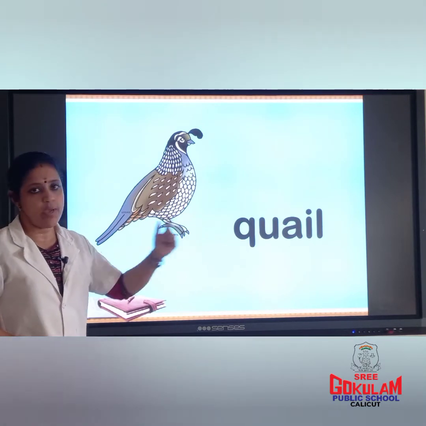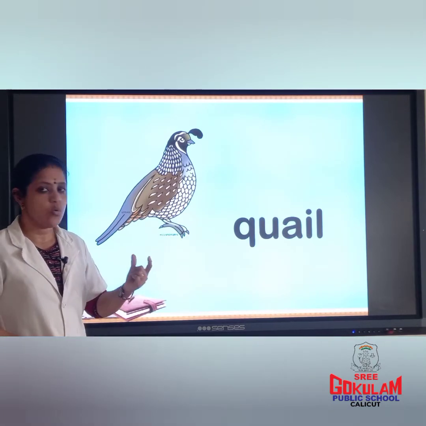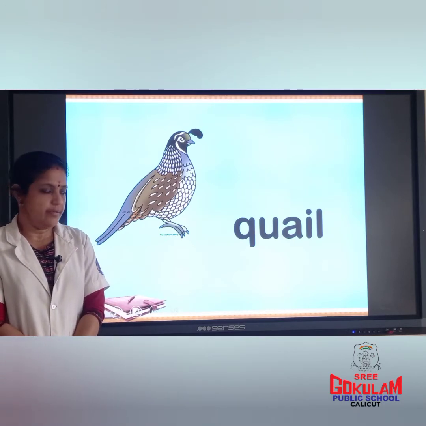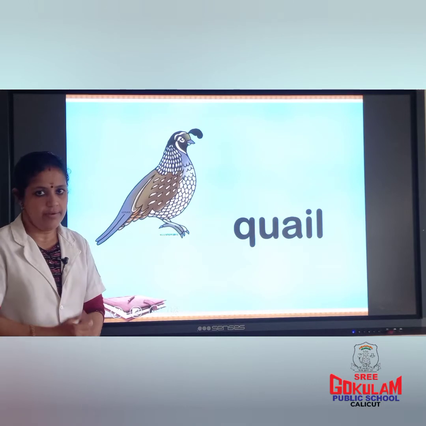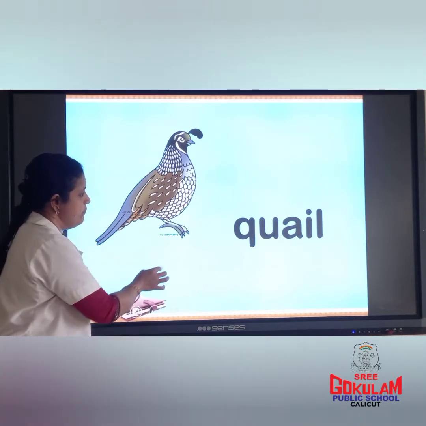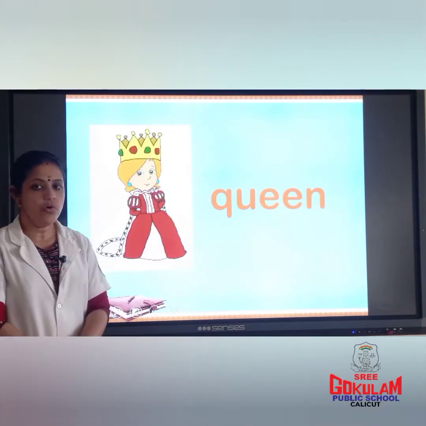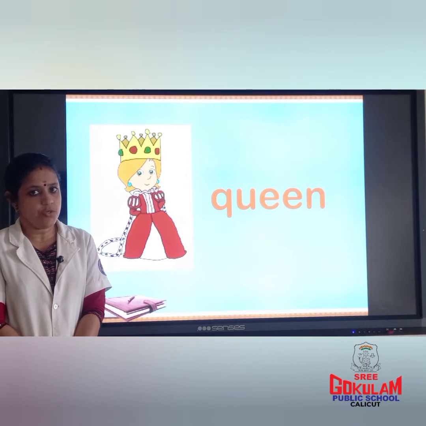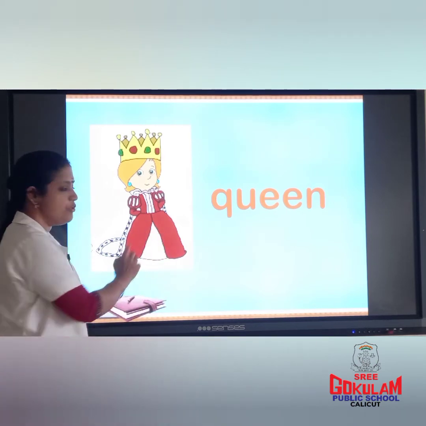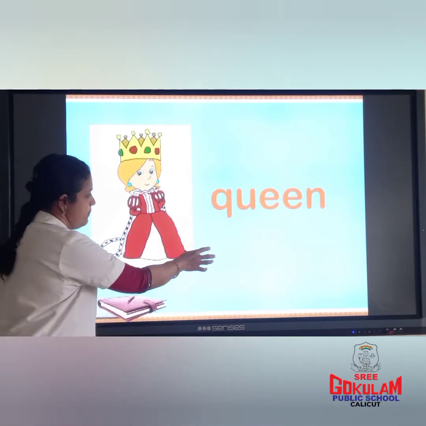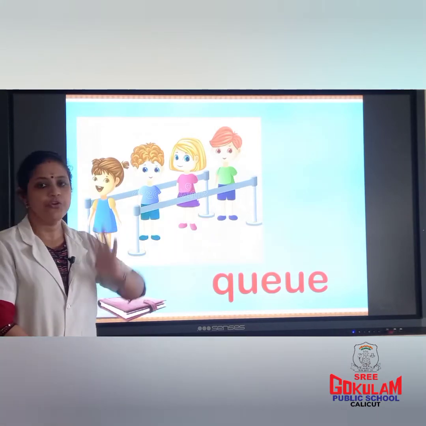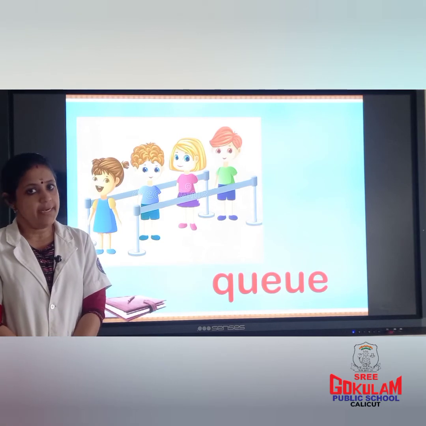Q for quail. Quail is a small bird. Q for queen. Queen is the female ruler of a state or a country. Q for queue. To stand in line.